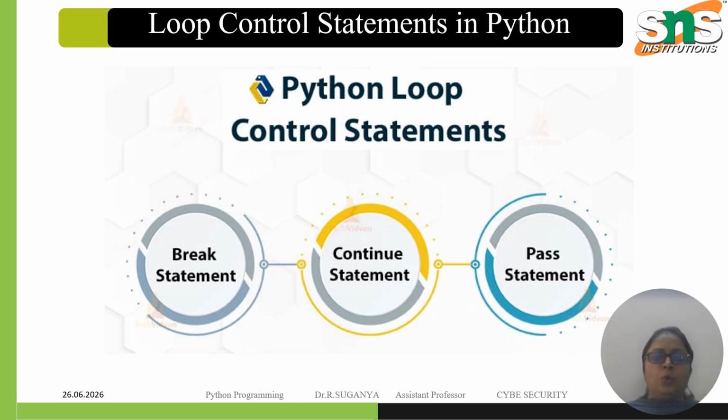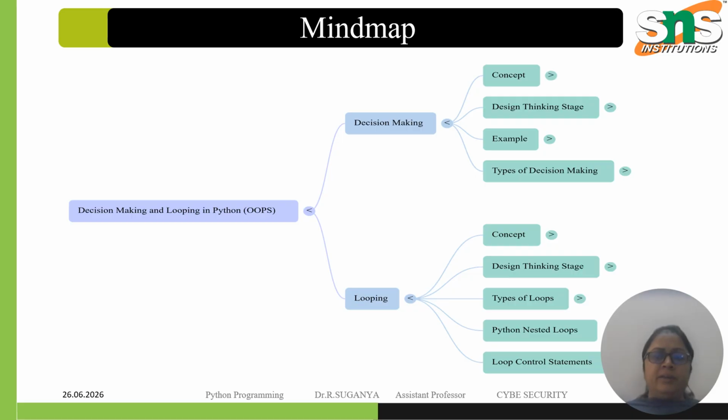Here we have the decision thinking mind map, with examples and types of decision making. So we know the concept behind decision making, the design thinking stage, examples, and the types of decision making statements. And regarding looping, we know the looping concept, the types of loops and Python nested loops, and we know about the loop control statements too. Okay, thank you.